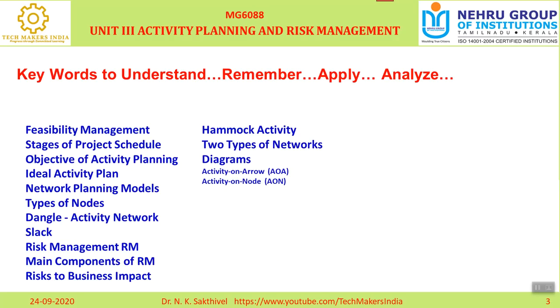And the next one is the types of network diagram. Very, very important one. One is called AOA. In MCQ they can ask like this: what is AOA? Activity on arrow. And the other one is AON, activity on node. First, I would like to explain what is activity on arrow.